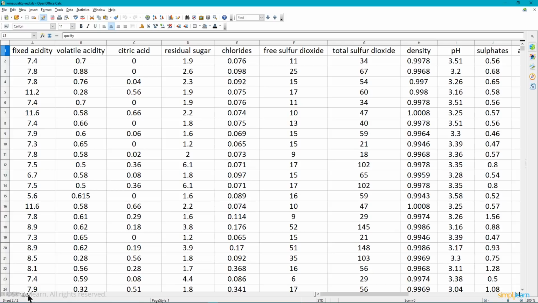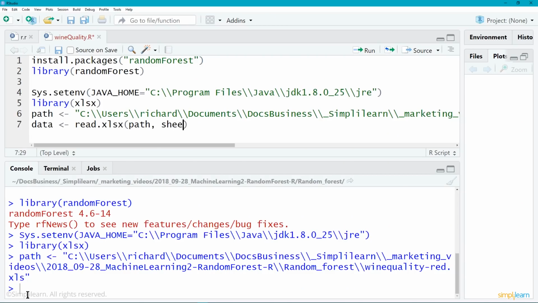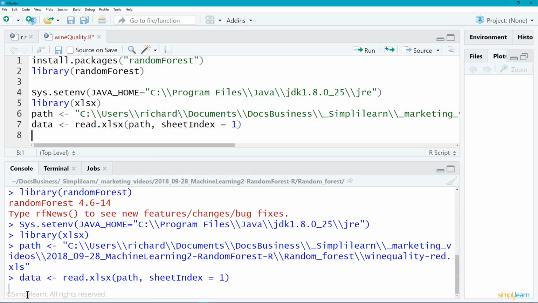So let's flip back over and put that in our code. The term they use is sheet index. I always have to look that stuff up. And it was sheet index of 1. We'll go ahead and execute this. So at this point, we've now loaded the data into the variable data. And it's reading those in. I think there were a couple thousand rows of data in there, so it takes just a moment to pull it in.